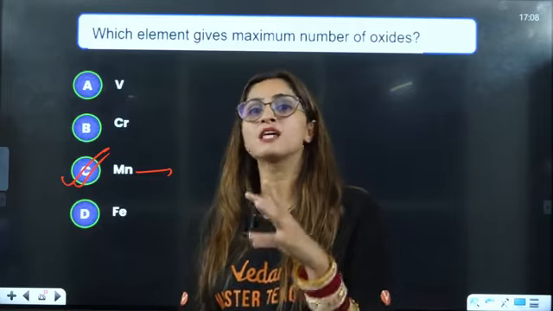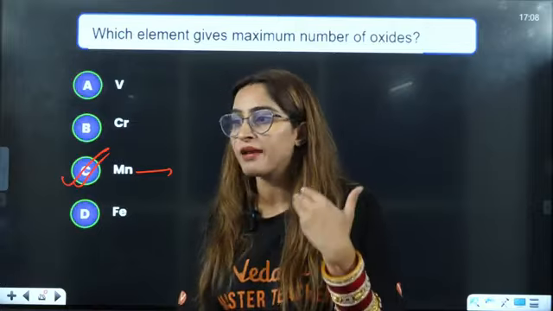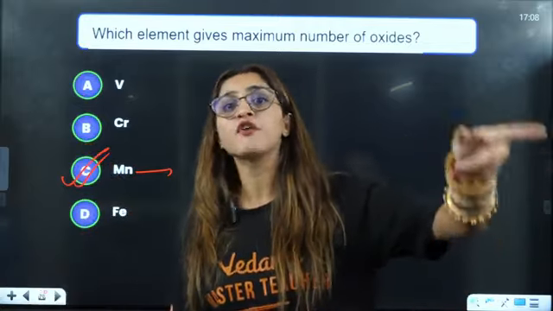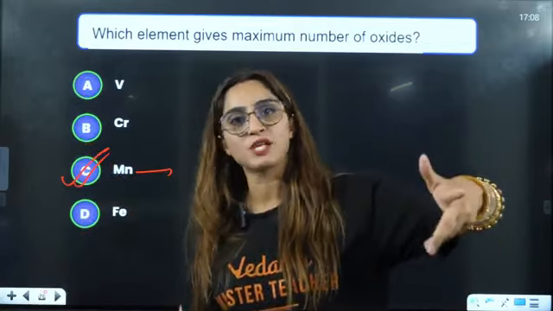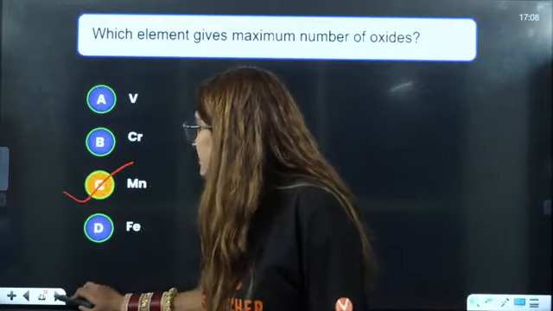But oxides it has more tendency for, due to the multiple bonds. Manganese can show variable oxidation states, and with oxygen it can also form double bonds. That's why it shows the maximum number of oxides. So C is the correct answer.